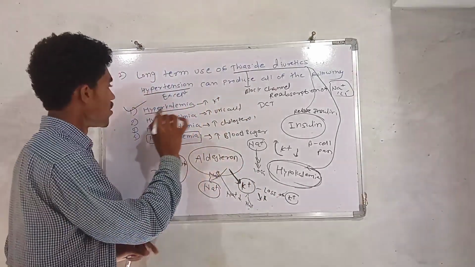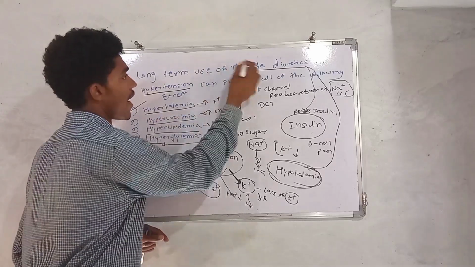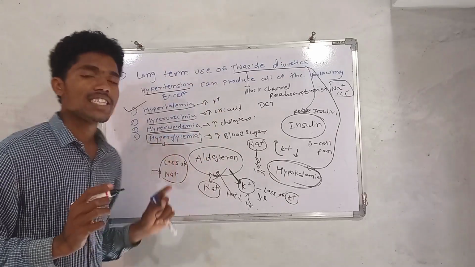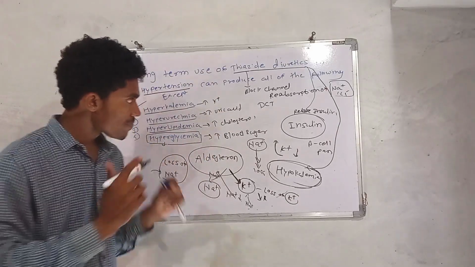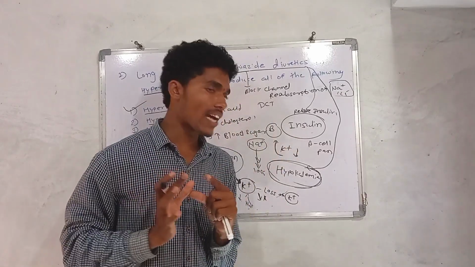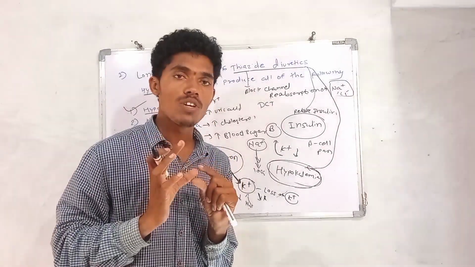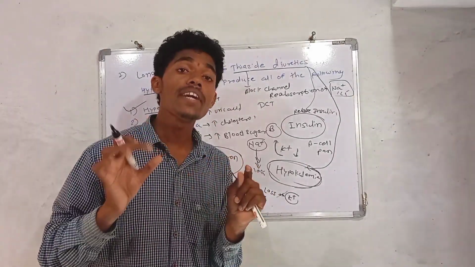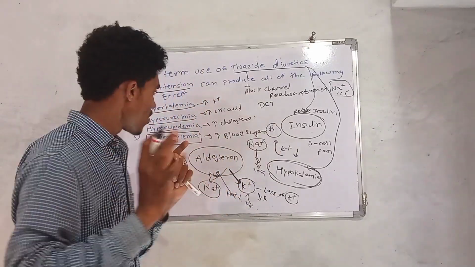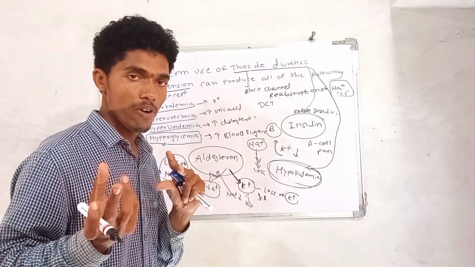Okay. So hyperkalemia is the right answer. Hyperuricemia happens due to that. Hyperlipidemia also happens. Why does hyperglycemia happen? See, in the beta cell of the pancreas, for release of the insulin, there are some potassium dependent channels. For release of any component, calcium is required, and potassium is also required in some conditions.